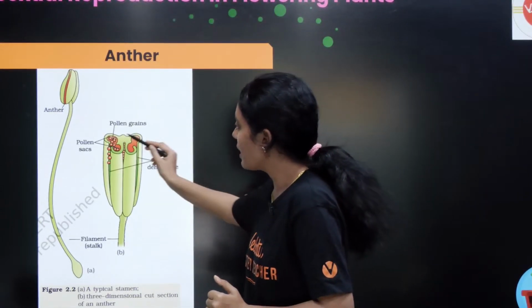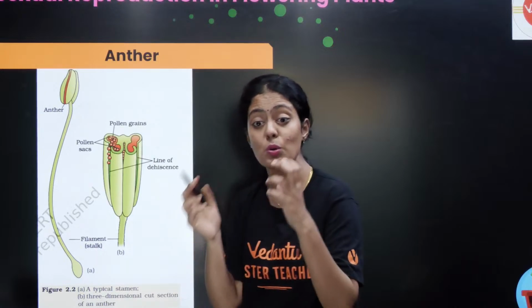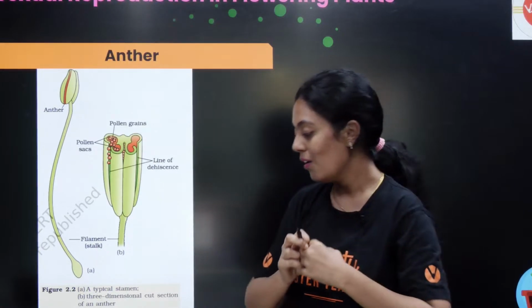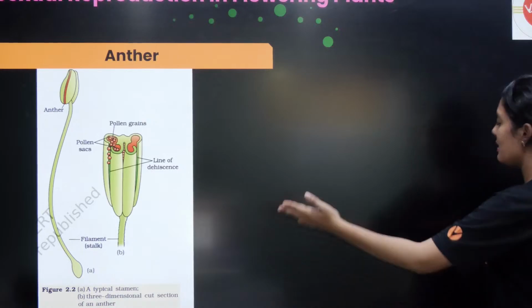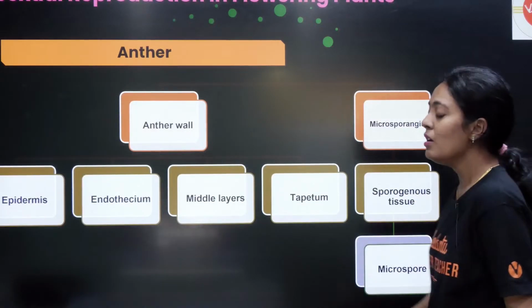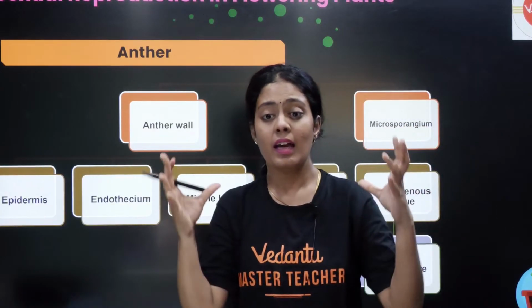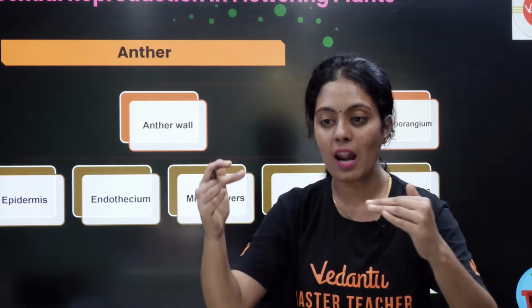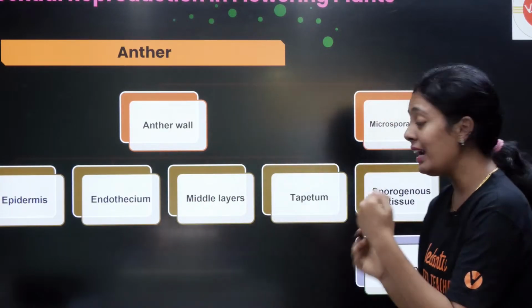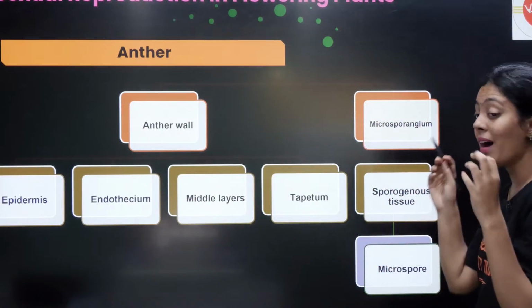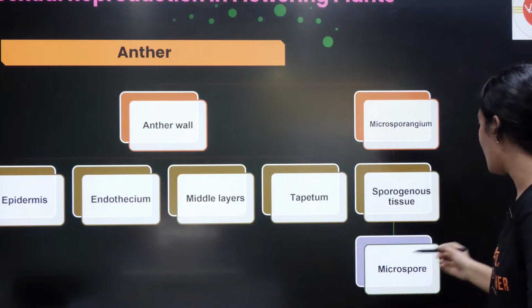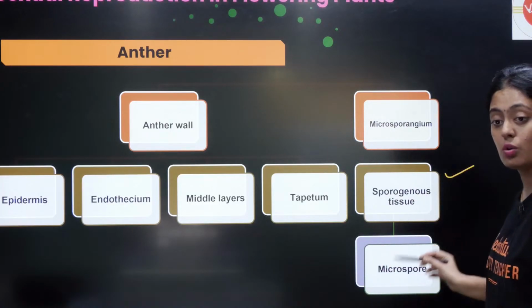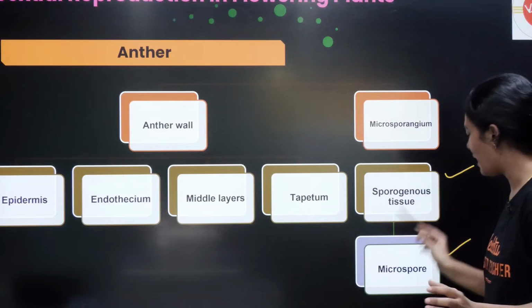Here you can see the pollen grain which is produced inside the theca. Am I clear still here? Did everyone understand? This is your NCERT diagram. So what is in the anther? The anther has an anther wall. Inside the anther wall you have a microsporangium. Inside the microsporangium you have sporogenous tissue that is going to give rise to your microspores.